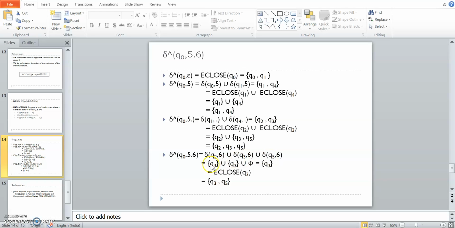So you will get Q3 union 5, which gives me again Q3. Now take the closure. Closure of Q3 gives me Q3, Q5. So this is your extended transition function. After reading the string 5.6, you are in the states Q3, Q5. Okay, so this is the extended transition function for today.